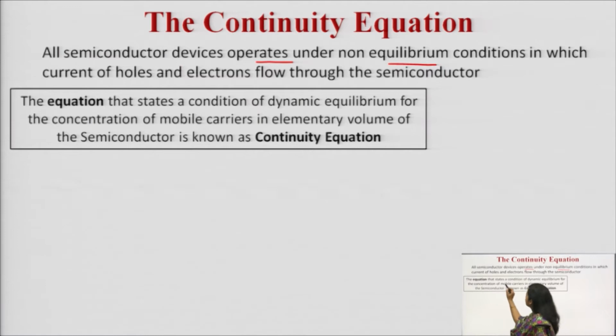So, the equation which states a condition of dynamic equilibrium, since there is not a static equilibrium, it means there are variations in the concentration of holes and electrons, so we are talking about dynamic equilibrium. The equation which states a condition of dynamic equilibrium for the concentration of mobile carriers in an elementary volume of that particular semiconductor is known as the continuity equation.